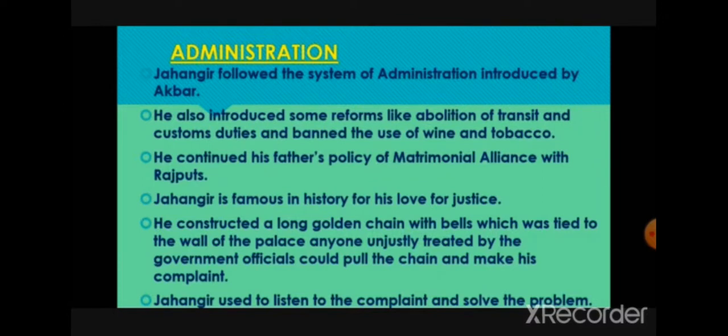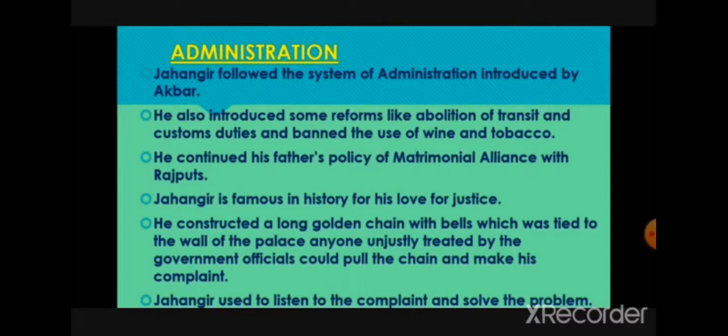Administration. Jahangir followed the system of administration introduced by Akbar. He also introduced some reforms like abolition of transit and custom duties and banned the use of wine and tobacco. He continued his father's policy of matrimonial alliance with Rajputs. Jahangir is famous in history for his love for justice. He constructed a long golden chain with bells which was tied to the wall of the palace.